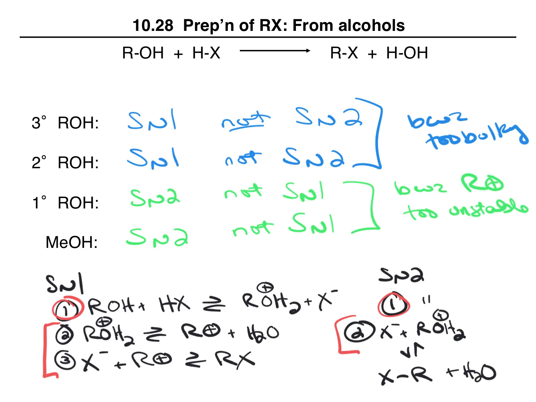So for a tertiary or secondary alcohol, it's easier to go through a carbocation than it is to try to have that nucleophile fight through those bulky groups to carry out this reaction. For a primary and a methyl alcohol, they go through SN2 because it's easier for the nucleophile to attack here than it is to form the carbocation.